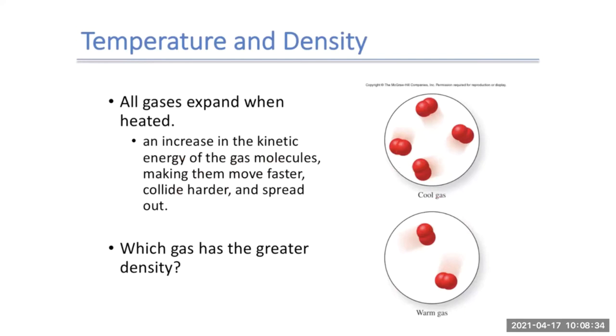So we want to compare a warm gas to a cool gas and figure out which one has a greater density. Just by looking at our circles here, this is our area, and we can see in the cool gas, I can get 4 molecules in that area. In the warm gas, I can only get 2. So that means the cool gas has a greater density because I have more matter or more mass per area.